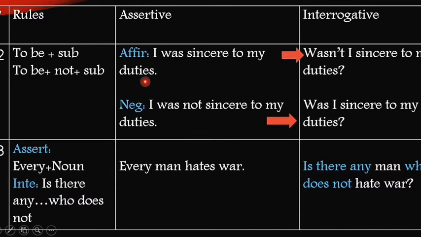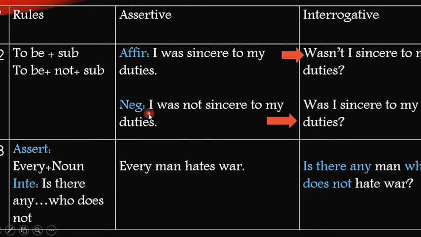I was sincere to my duties. This is an affirmative one, so our interrogative has to be a negative sentence. As we have an auxiliary verb here, "was" should be used at the beginning and we are going to add "not" with it. Wasn't I sincere to my duties?